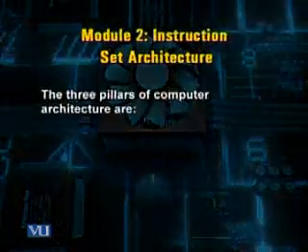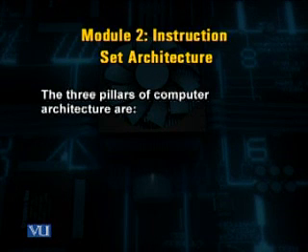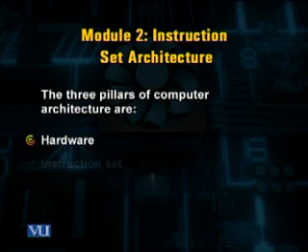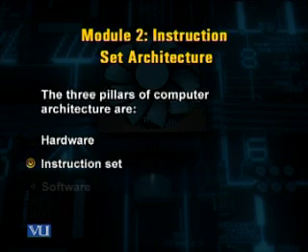Now, after this, we started with Module 2, which was developed to introduce to you the concepts of instruction set architecture. We know that there are 3 pillars of computer architecture: the hardware, the instruction set, and the software.